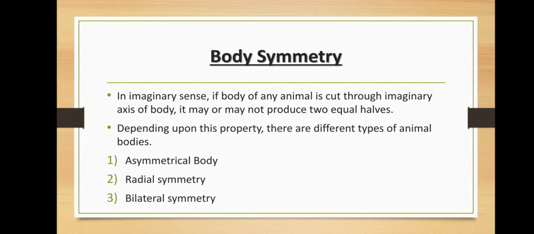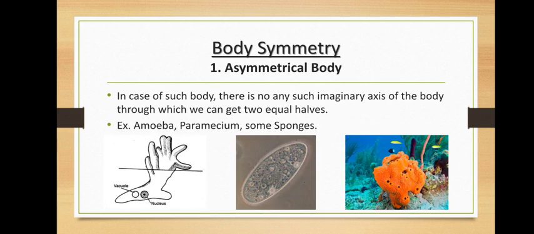Next criterion is that of body symmetry. Now, what exactly is body symmetry? Suppose if body of an animal is cut through an imaginary axis, it may not produce 2 halves. Sometimes it may produce. If it is producing 2 halves, then it is called as bilateral symmetry. If it is not, then it is a symmetrical body. Or if it can be cut through any plane, then it is called as radial symmetry. Let's take a look in detail.